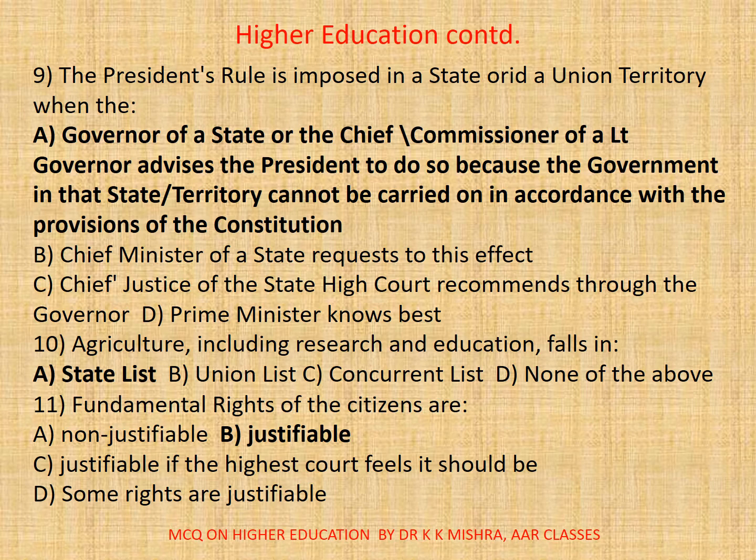10. Agriculture including research and education falls in A. State list, B. Union list, C. Concurrent list, D. None of the above. Correct option is A. State list.